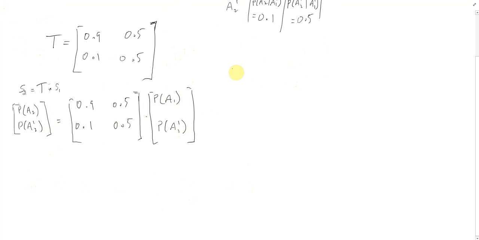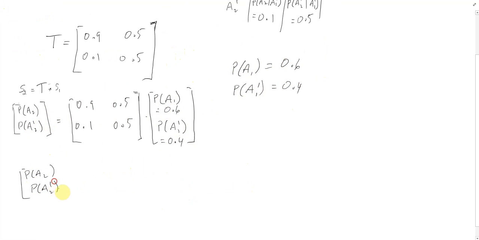So let's suppose in this particular example that the probability that they will win their first game is 0.6, which means the probability that they will lose their first game is 0.4. So this value here is 0.6, and this one here, 0.4. Okay, so now we've got to do our matrix multiplication to find out the probability about their second game, whether or not they win it, or whether or not they don't win it.